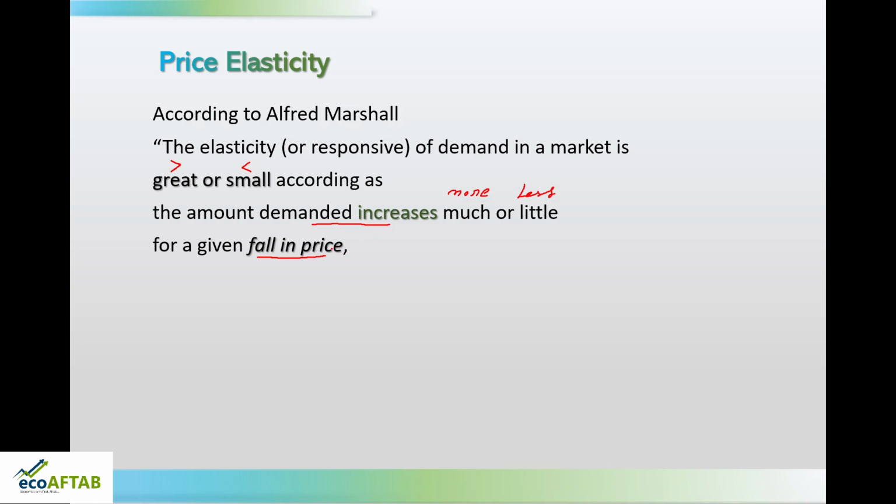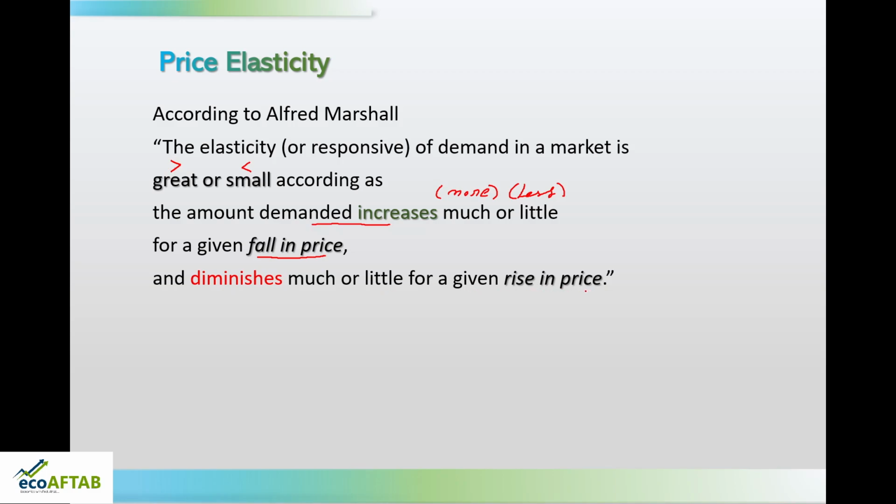Along with that, we are also asking whether, because of the fall in price, the demand has increased more or less compared to the fall in price. That is what great or small means. And the amount demanded diminishes much or little for a given rise in price.